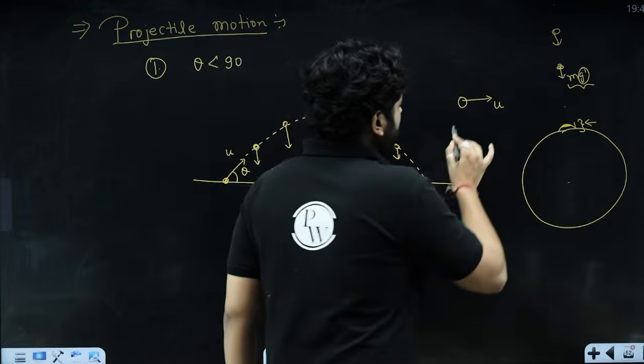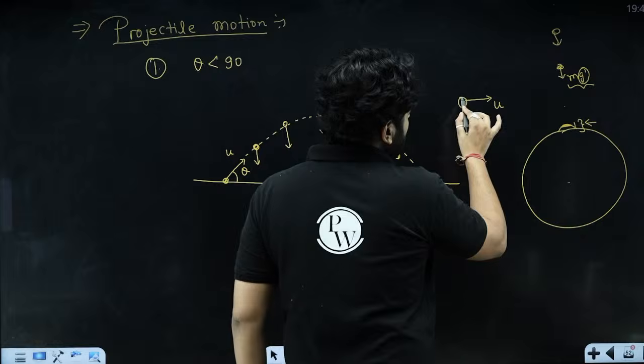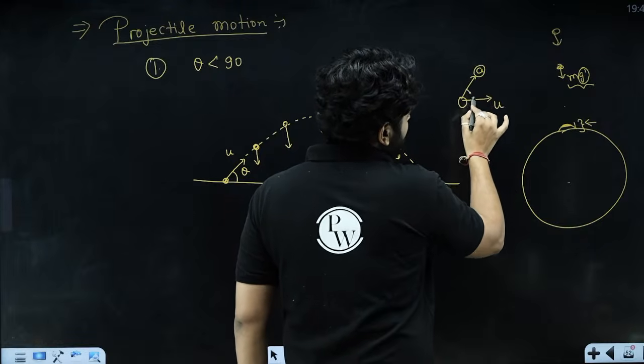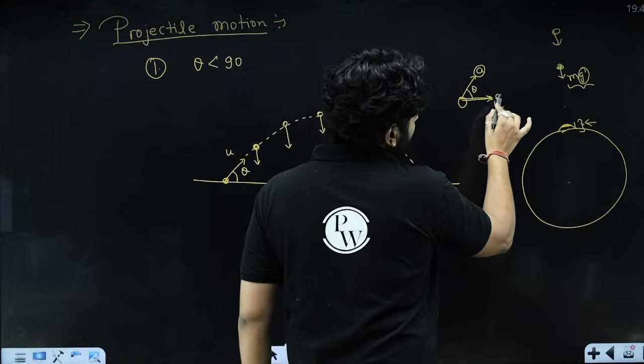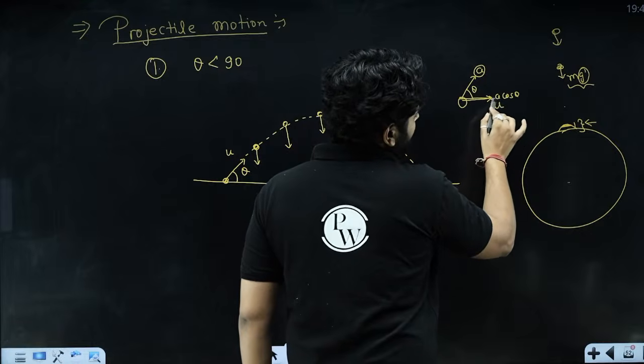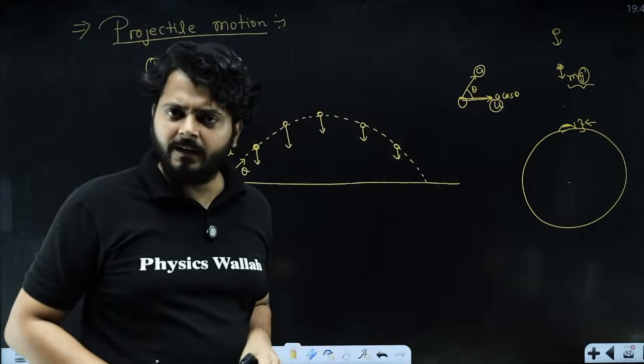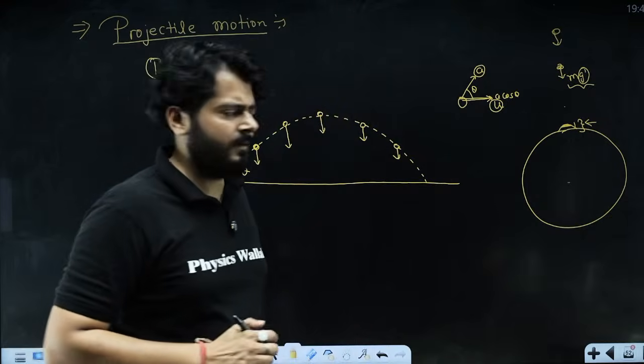My dear kids, let's say the acceleration is acting on the body in this way, so we can say that a component of acceleration will be a cos theta. It will be along the velocity, and this component will change the velocity magnitude. It will make it faster, right?